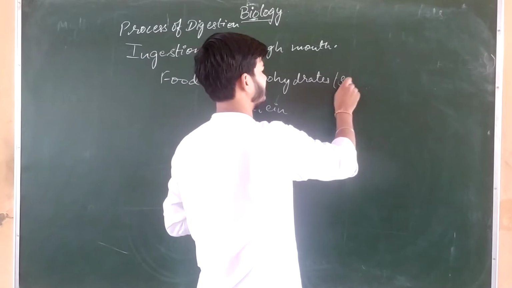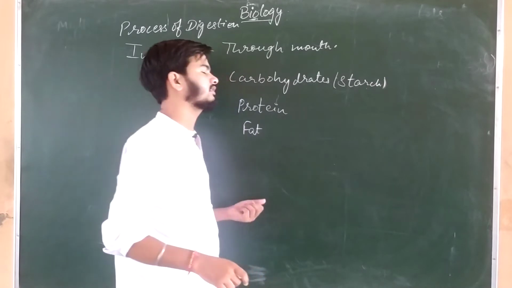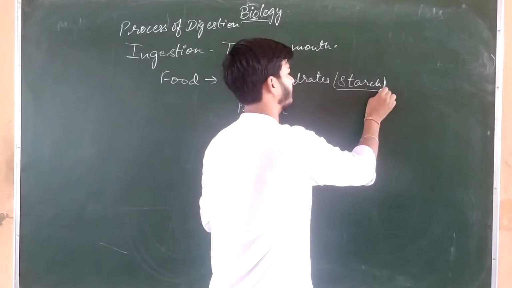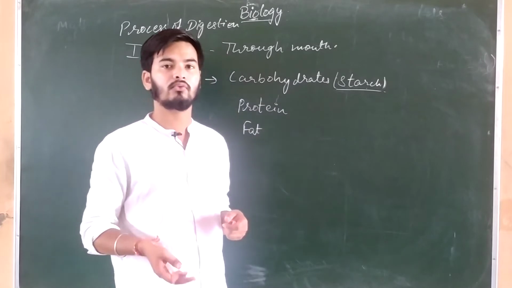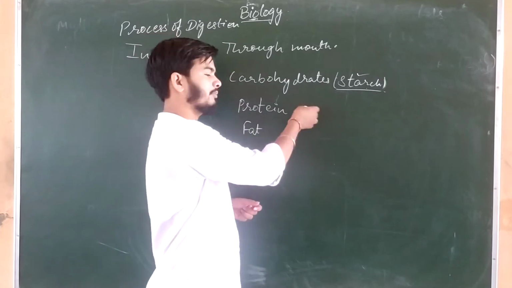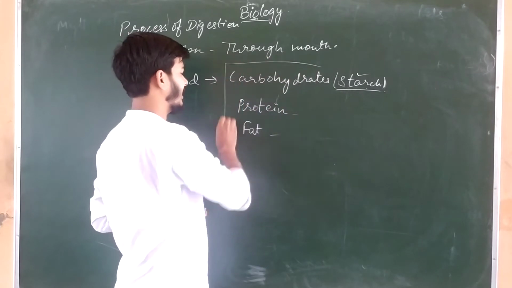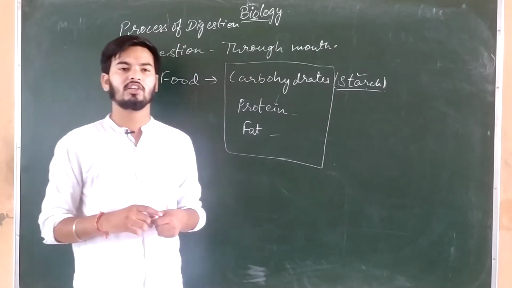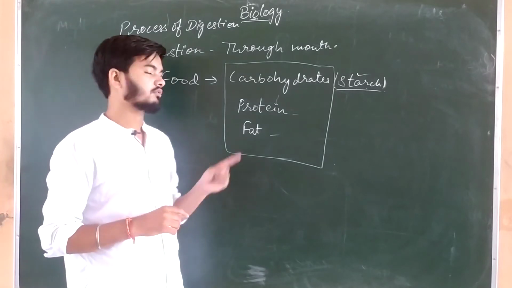Carbohydrate, we can say that it is starch. Why is it starch? We know that in plants the food is synthesized in the form of glucose and it gets stored in the form of starch, and when we eat plants, in the form of vegetables, fruit or grains, we are consuming this starch. Protein is complex protein and fat is complex food. So actually we have to study the digestion of these three components in this heading, okay. So note it down.